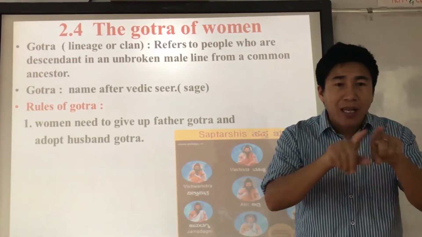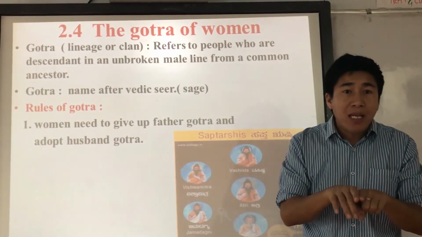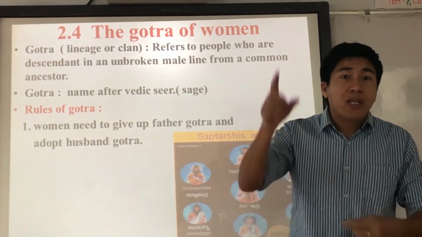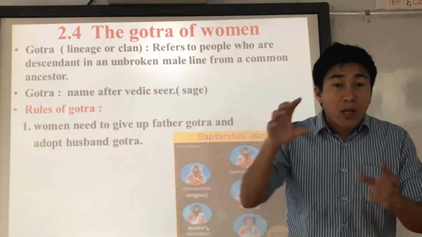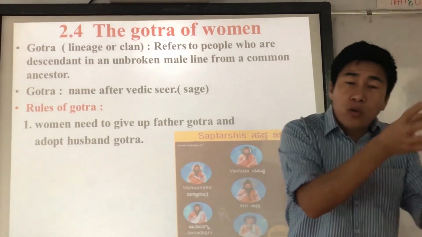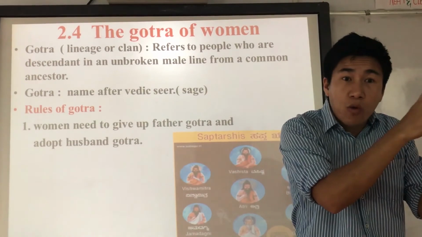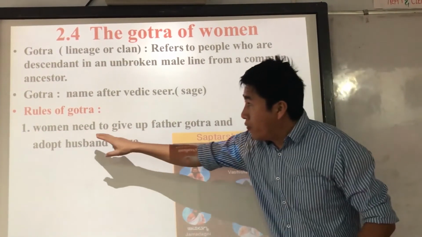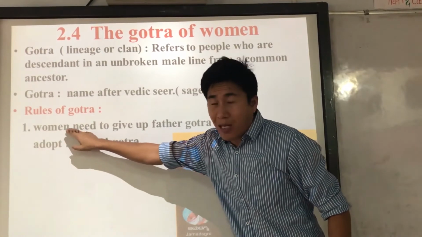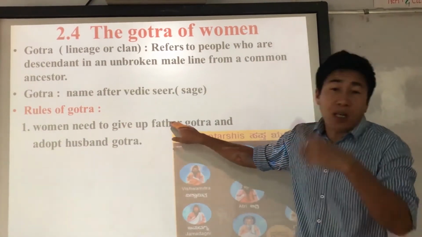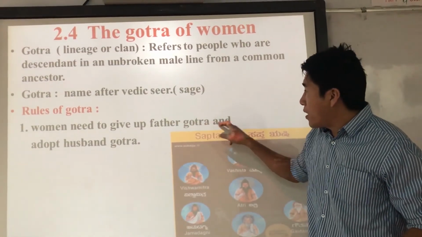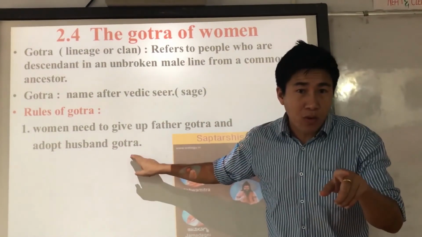They got married, right? And after the marriage, what happened? Janelia D'Souza's name changed to Janelia Deshmukh, right? Why? Because the Deshmukh Gotra, or surname, was added behind her name. So women like Janelia D'Souza need to give up the father's Gotra, that is the surname D'Souza, and adopt the husband's Gotra, that is Deshmukh, right?